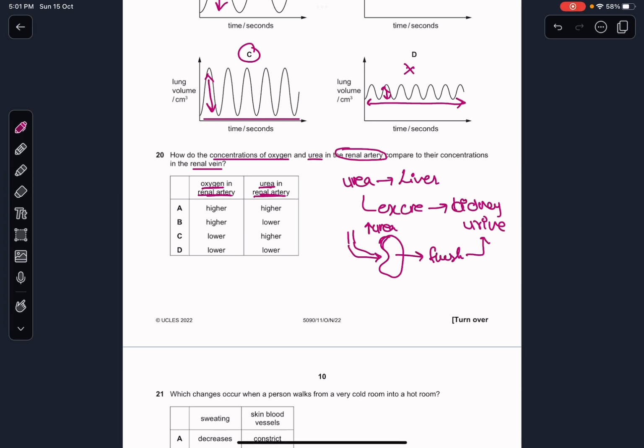So in the renal artery, oxygen obviously would be higher because it is coming from the lungs, and urea will also be higher because the kidney has the function of flushing it out. So it will receive all of the urea that has been formed within the body. So the answer therefore would be A.